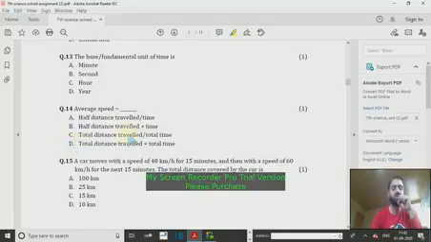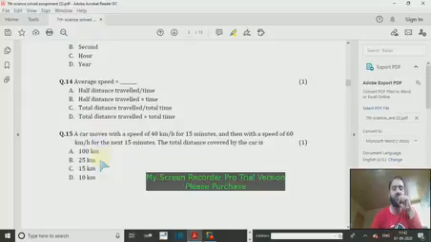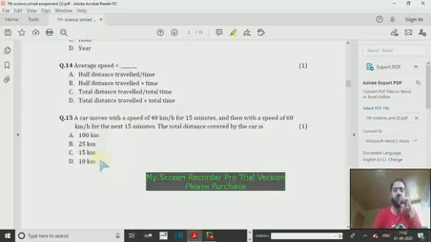The same formula can be applied here in question number 15. You see, question number 15: a car moves with a speed of 40 km per hour for 15 minutes and then with a speed of 60 kilometers per hour for the next 15 minutes. The total distance covered by the car is, you can see that the car is moving in two phases.